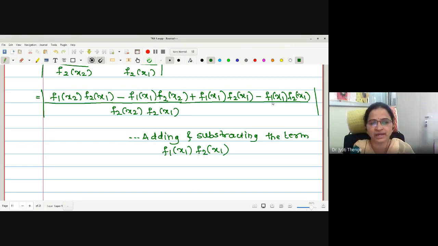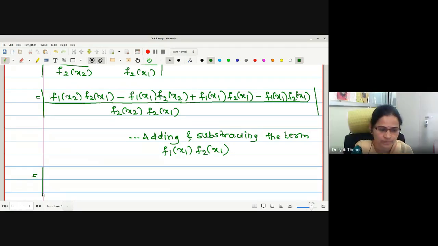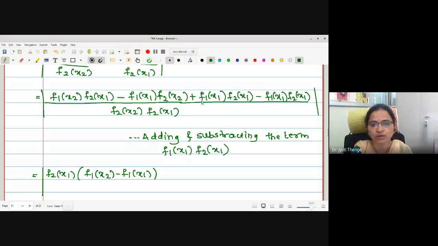What term can I take common from the first and last term? f2 x1. Good. f2 x1 I am taking common and the terms left are f1 x2 minus f1 x1. See, f1 is separated. Now from the middle two, which term can I take common? f1 x1 I can take common, right?